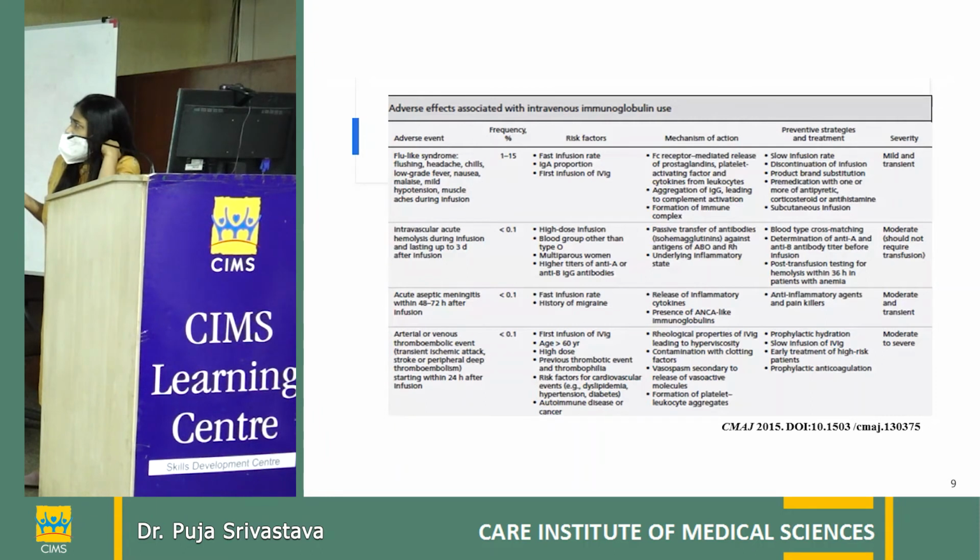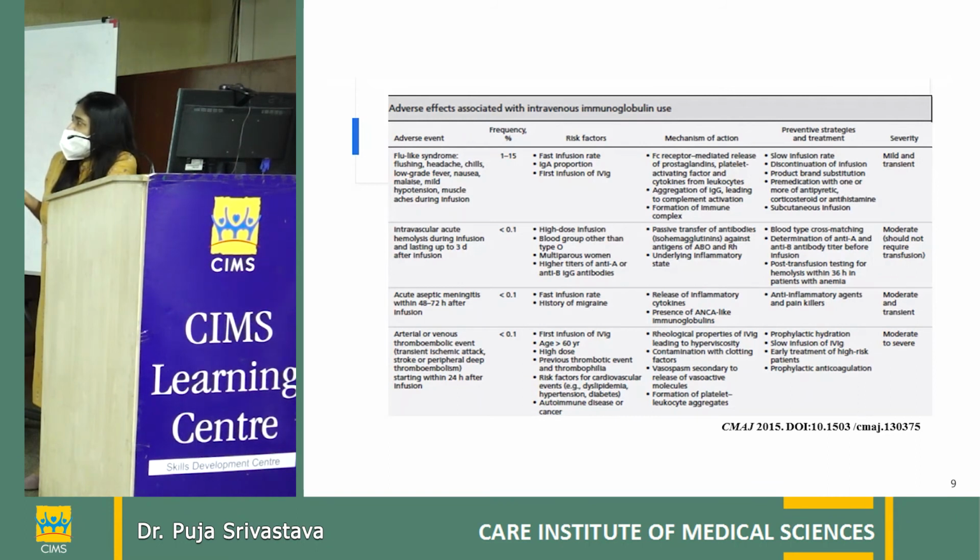It can lead to acute intravascular hemolysis, which can occur within 1 to 3 days of infusion. This happened in one patient 2 years ago, where hemoglobin levels fell to 2 grams after IVIG infusion. This generally happens because of the presence of anti-A, anti-B, or Rh antibodies in a given patient, and the IVIG preparation is also not very much purified for these blood group antigens. So their reaction could lead to acute intravascular hemolysis. Generally, it is moderate and sometimes it may require blood transfusion.